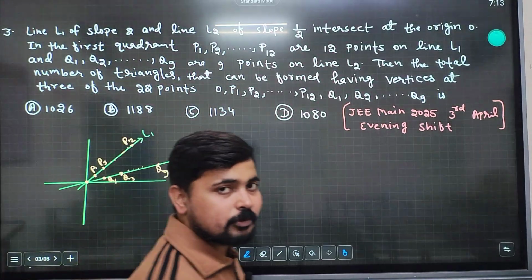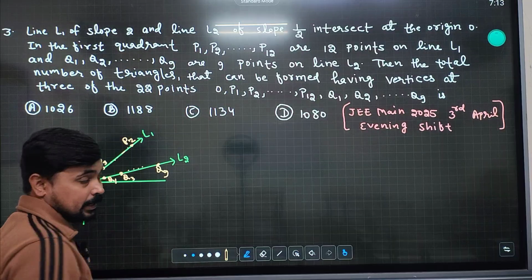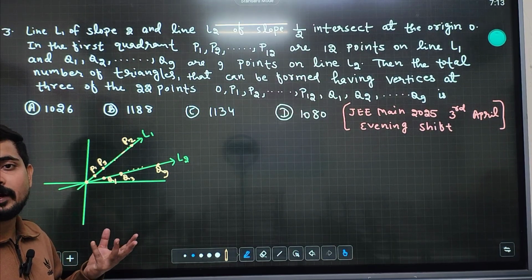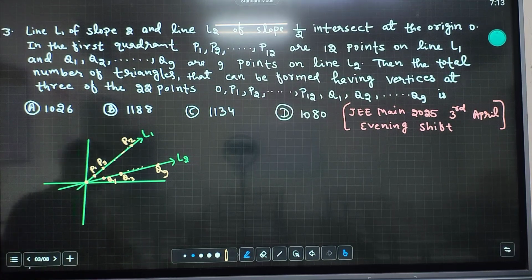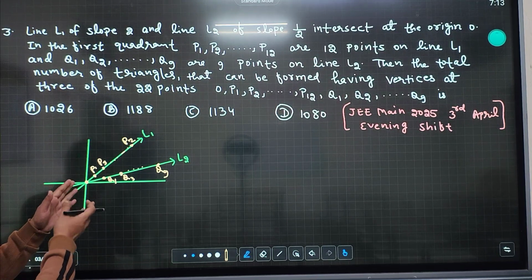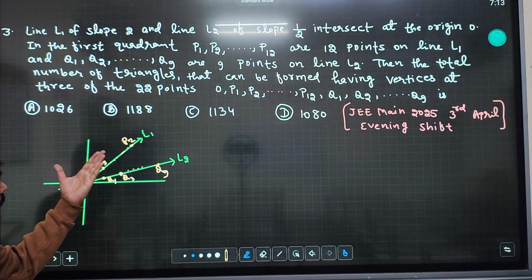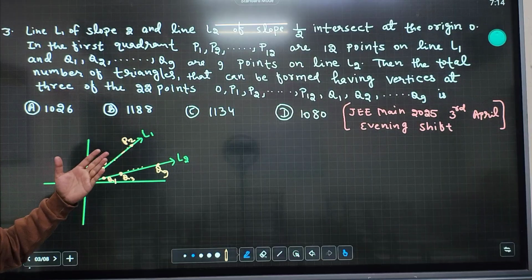So how many triangles can we form? This is the question. How is a triangle formed? By selecting 3 points that should be non-collinear. So in such cases, we have to take 2 points from any one line and 1 point from the other line.